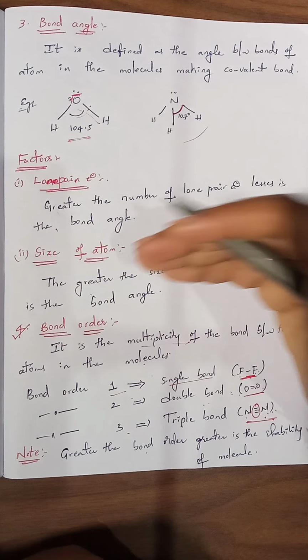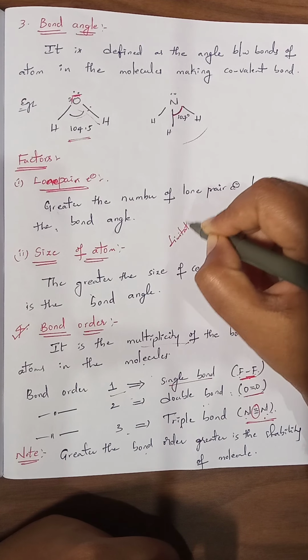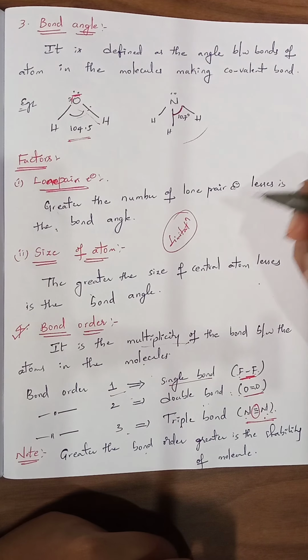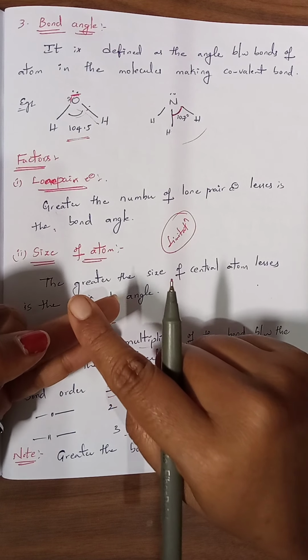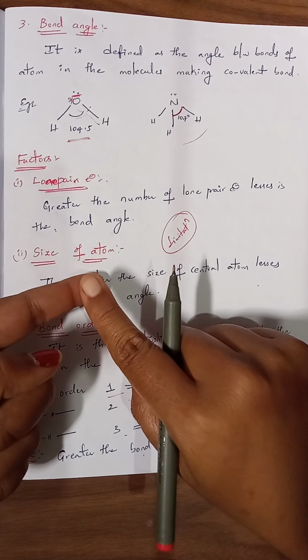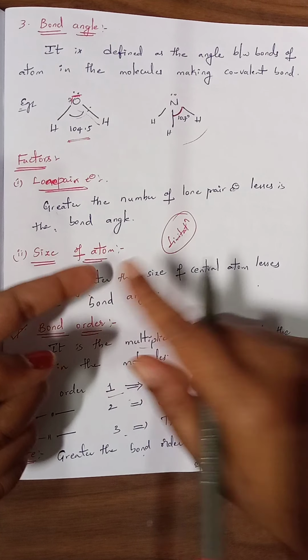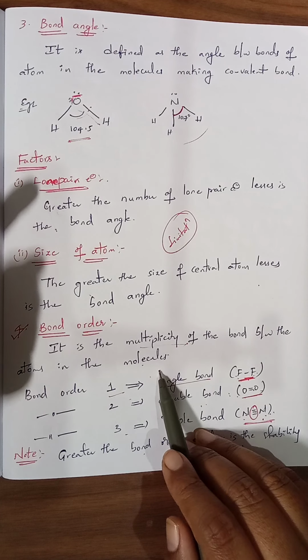Okay. So in this video we have studied the limitations of Lewis octet theory, and after that bond characteristics, that is bond length, bond enthalpy, bond angle and bond order. Bond order is nothing but the multiplicity of the bond present between the atoms in a molecule.